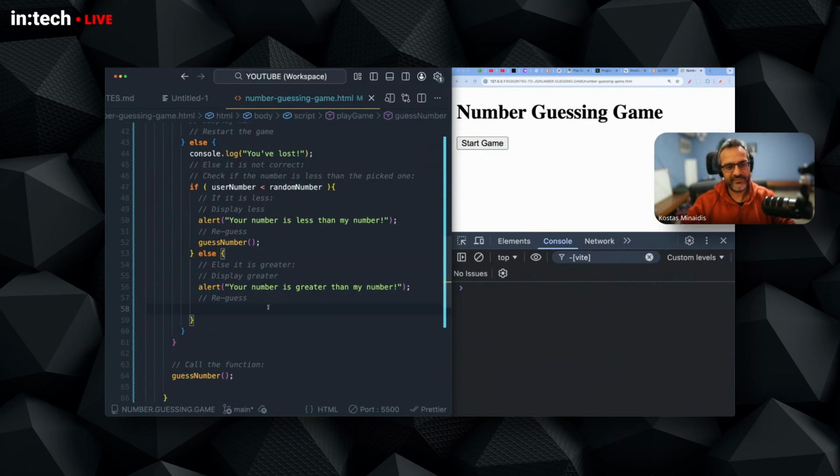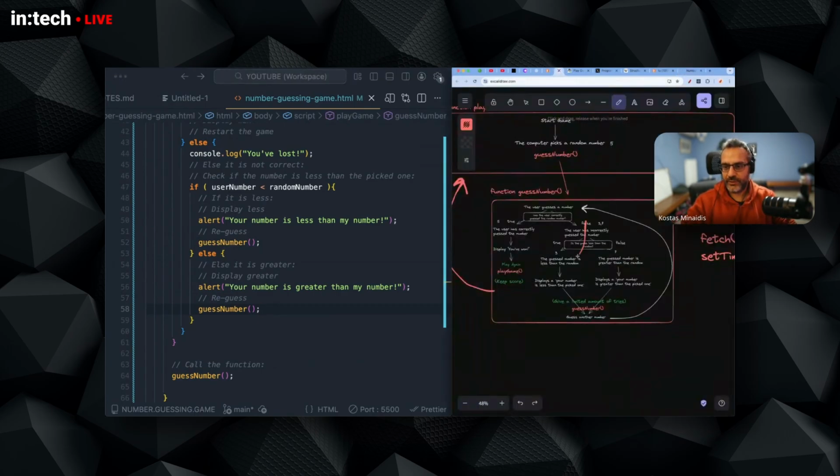And else, if the number is greater, also call the code again. So at the end of these two branches, at both points, we are calling guess number. So both of these endings will reach out to the function and call it again. So there's a feedback loop.